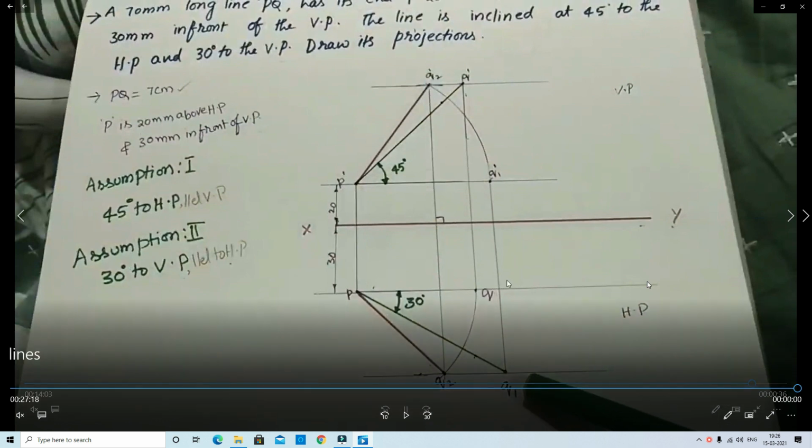Here the total HP inclination theta is 45, and we identified that with the help of the protractor. The VP inclination is 30 degrees, but beta, with the help of the protractor, we identified the true length and true inclinations. It is easy to understand in this way.